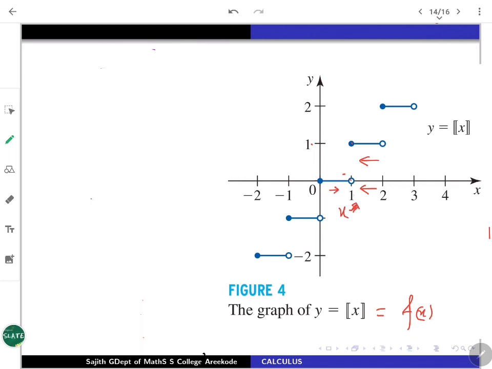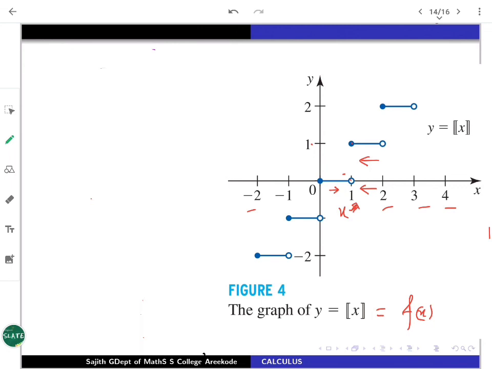Whenever you are at an interior point in the domain like this, from both sides you should have continuity. Left continuity as well as right continuity only will ensure continuity there. So you will miss the continuity at 1. A very similar thing will happen at all integers, 2, 3, 4, everywhere, minus 2, everywhere. So at all integers you will miss the continuity.